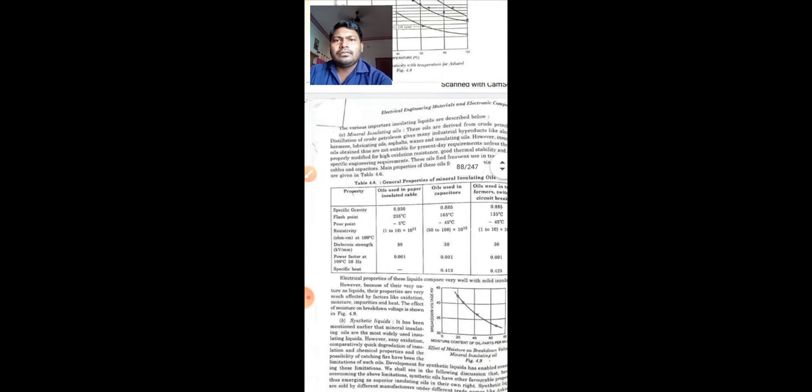Now we will discuss mineral insulating oils. These oils are derived from crude petroleum.